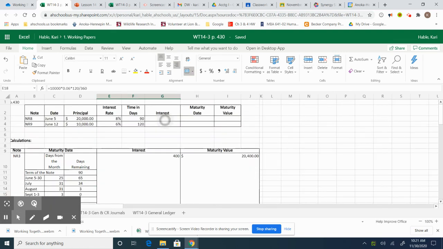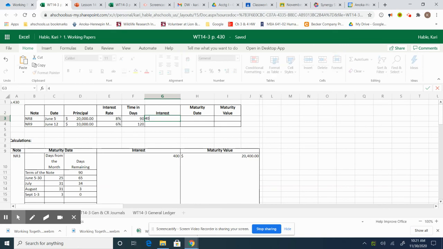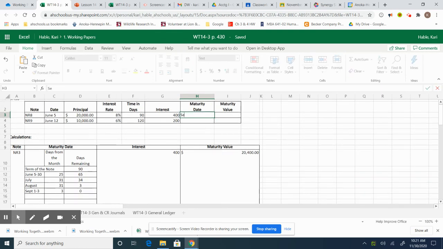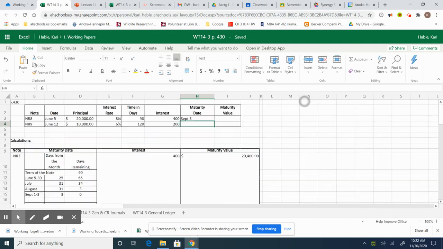Okay, we can go up here now and enter all this in: $400 in interest, $200 in interest, maturity dates of September 3rd and October 10th, and the maturity values of 20,400 and 10,200. Okay, that's all we have to do for that sheet.